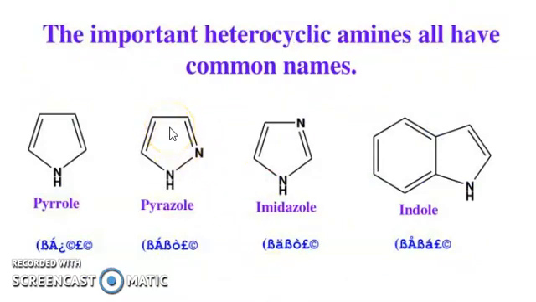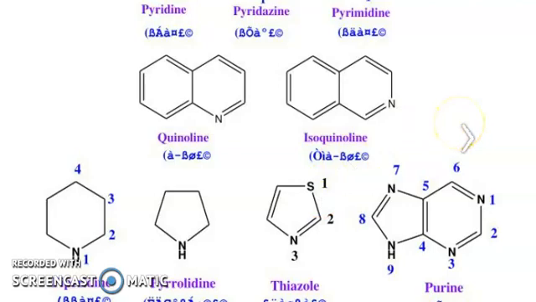Now, the important heterocyclic amines all have common names. This is pyrrole, pyrazole, imidazole, and indole. All these compounds contain NH, here NNH, NNH, NH. So, you know the pyridine, you know the pyridazine, you know pyrimidine.